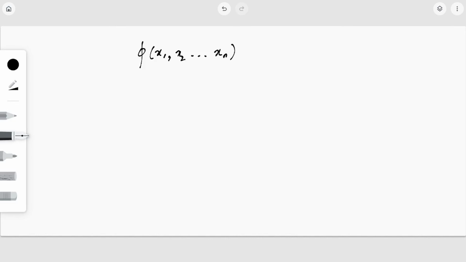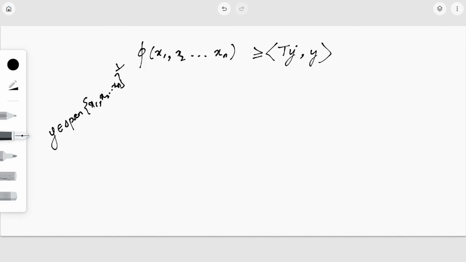Now we have obtained y to be an element of span of x1, x2, etc. xn orthogonal. So by definition of phi, I can say that this is definitely greater than or equal to inner product tyy, right?